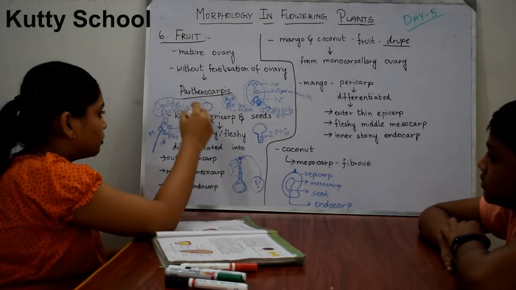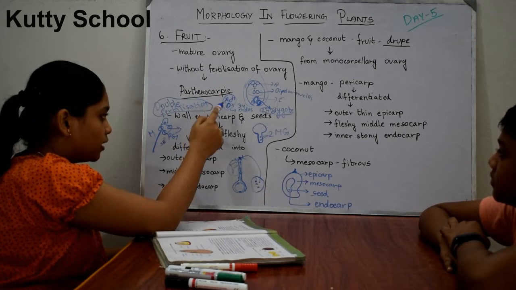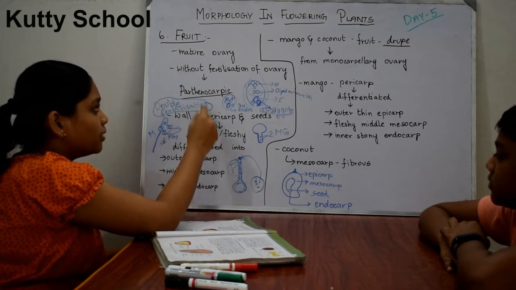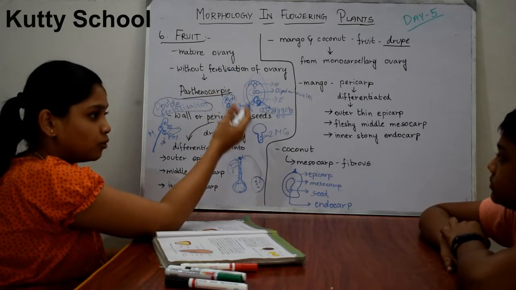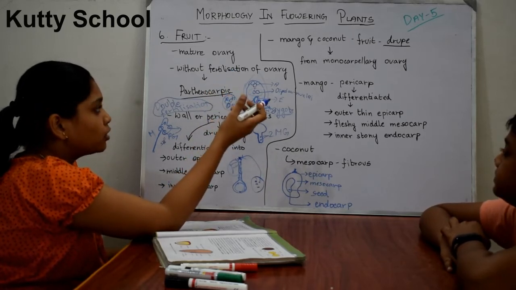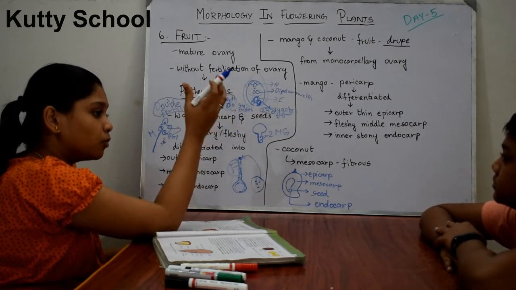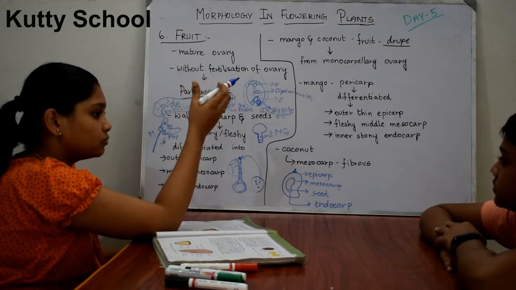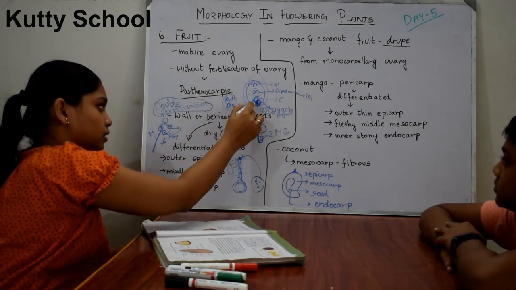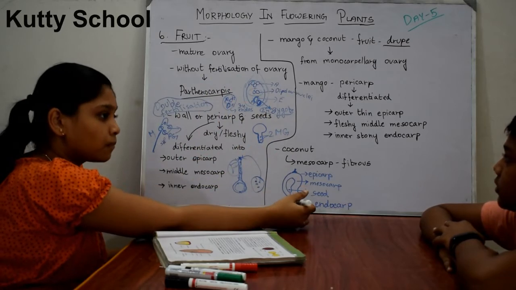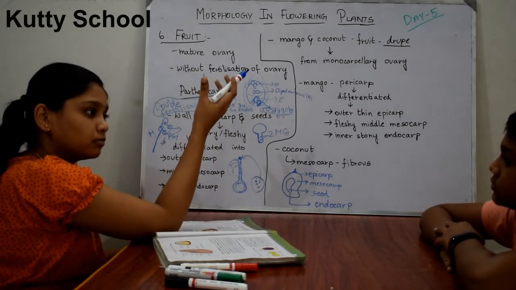Only if this double fertilization, the fertilization by 2 male gametes, happens, we will be getting the fruit, seeds and everything. The seed develops from the zygote, and the fruit is the covering of that seed. The ovary wall, the ovary, is the fruit. So this ovary becomes fruit and this ovule becomes seed. Only if this happens will we get a fruit.